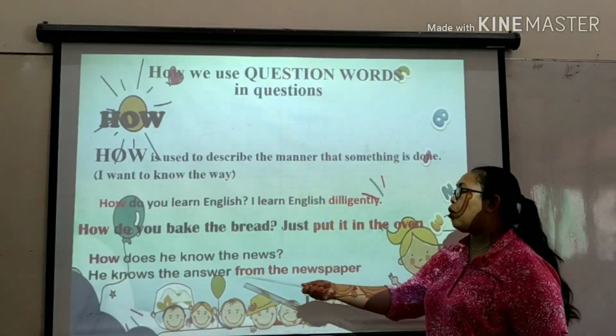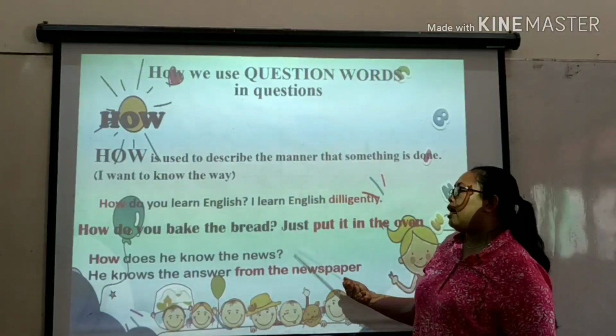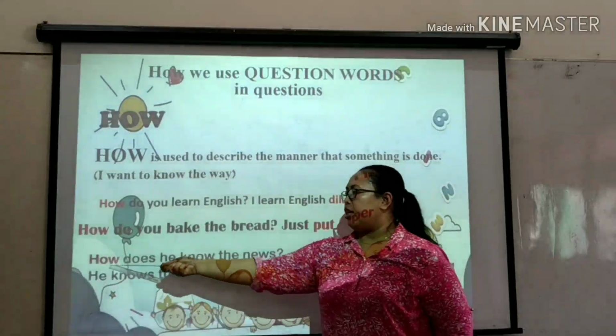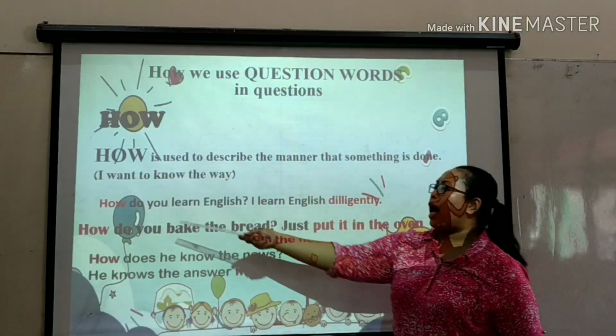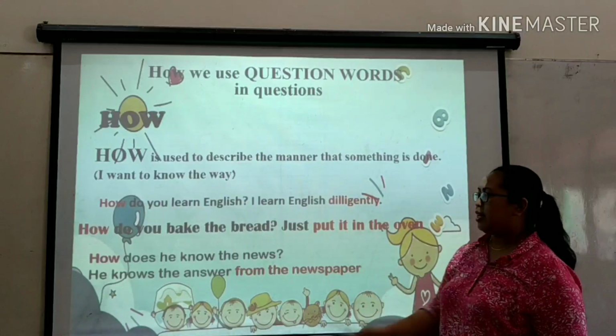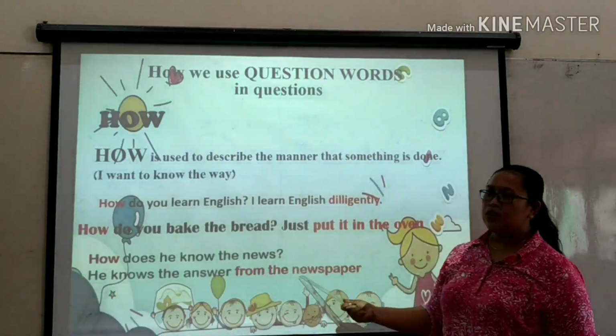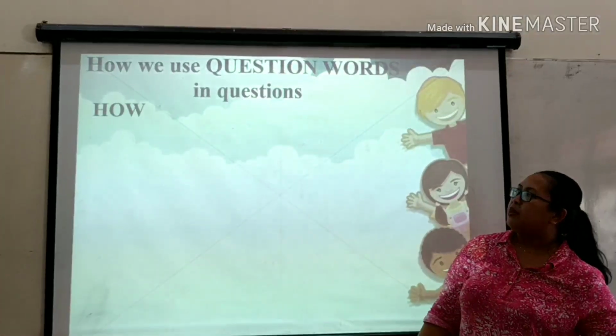So this is the way or the manner he knows the news from. So how, diligently, how, put it in the oven. How again, from the newspaper.